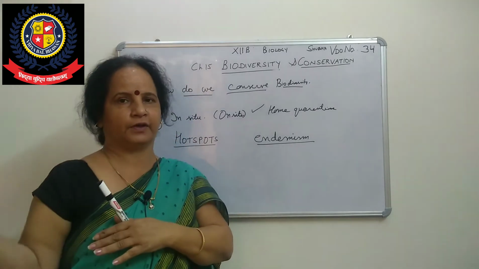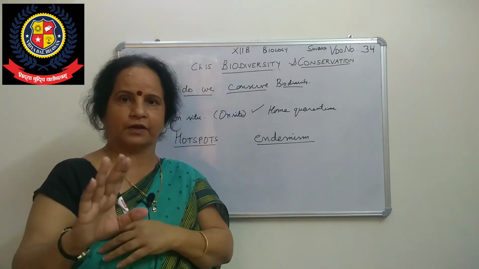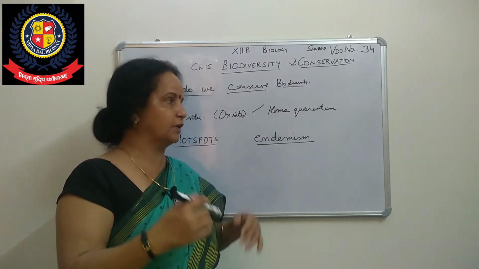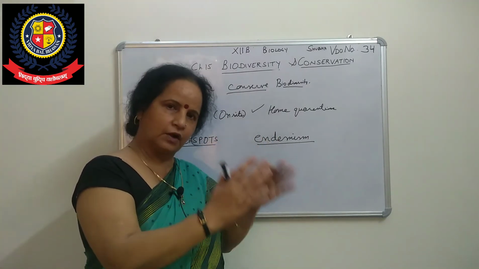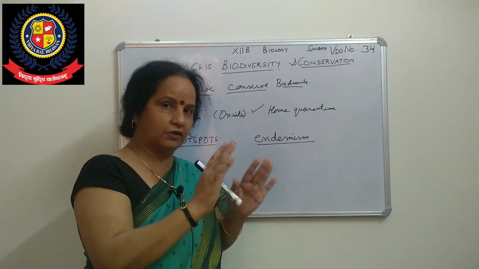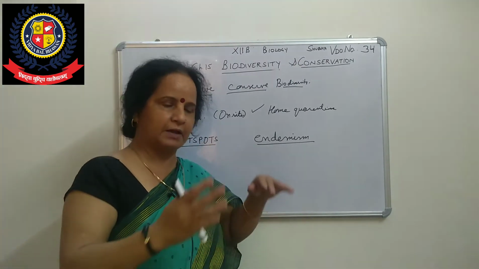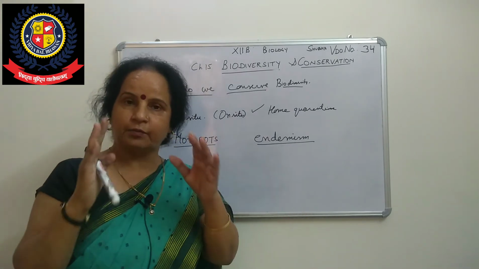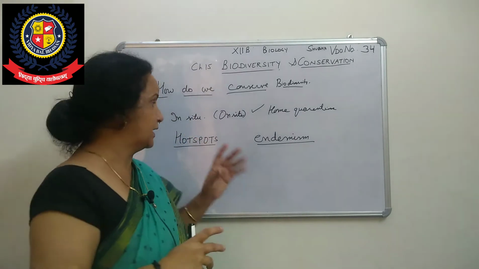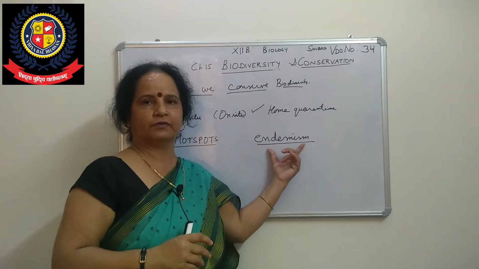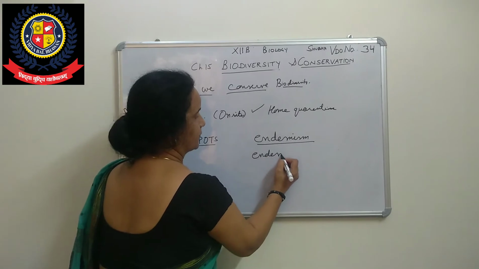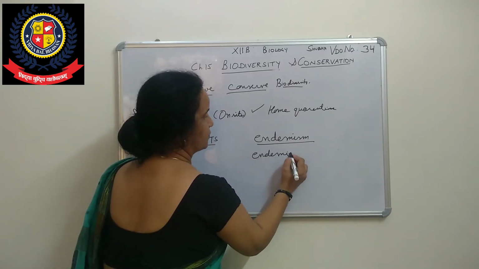Those species are not found anywhere else. In that particular spot there are endemic species. It means if I am living in this house, then I will be in this house and cannot be found anywhere else. My particular habitat is this, and I will be here. That spot is called a hot spot, and in that hot spot endemic species are found.